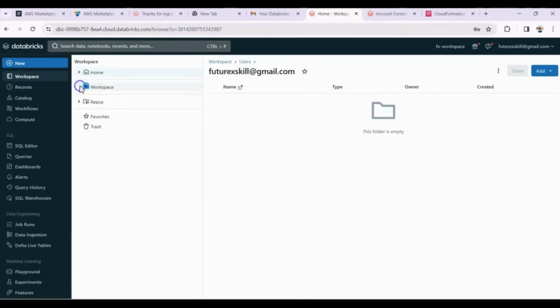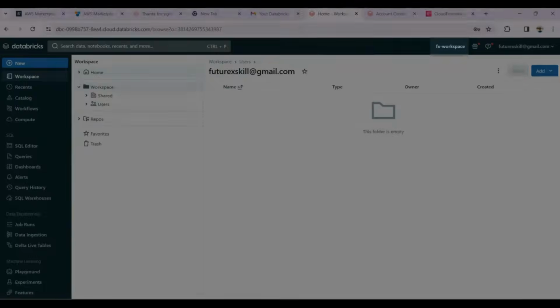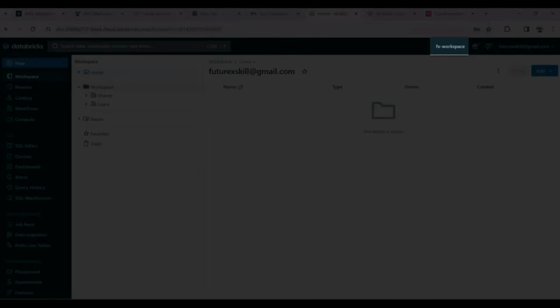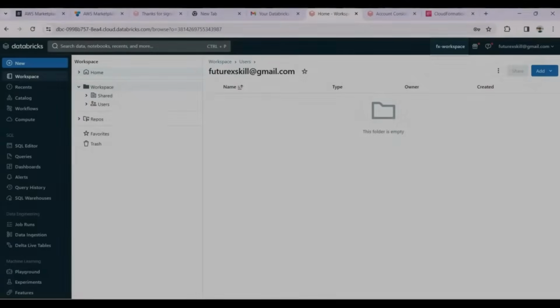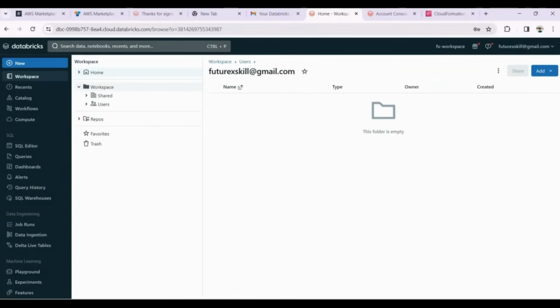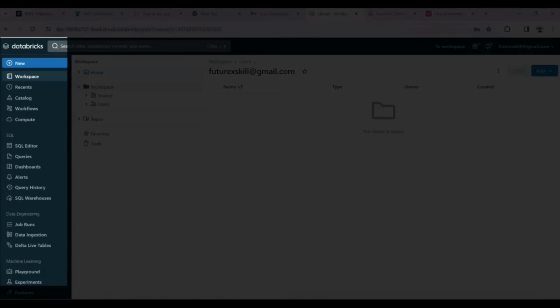Now we can see the workspaces. The effects workspace we created is shown in the top navigation bar. On the left-hand side, we see links for catalogs, workflows, compute, and SQL editor. This looks similar to the Community Edition interface, but there are additional features available because this is a paid Databricks account on AWS.